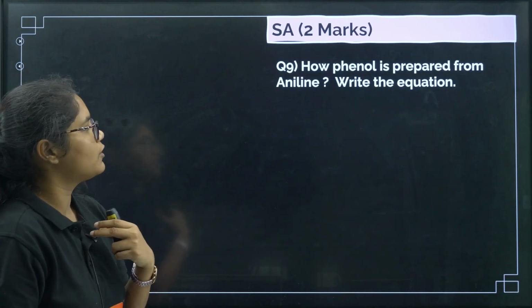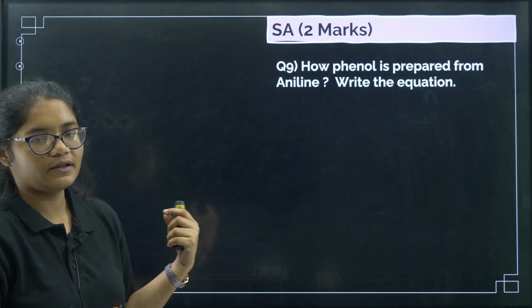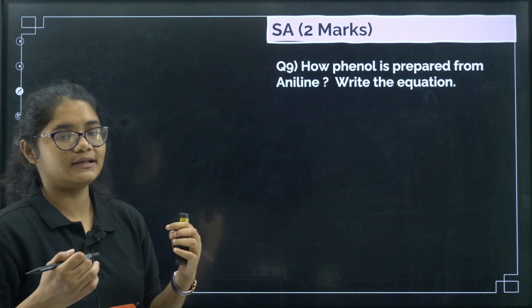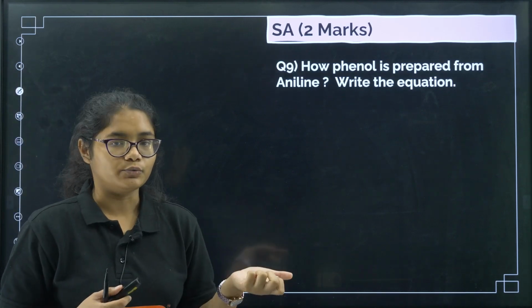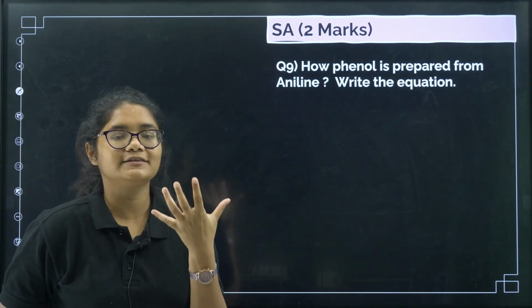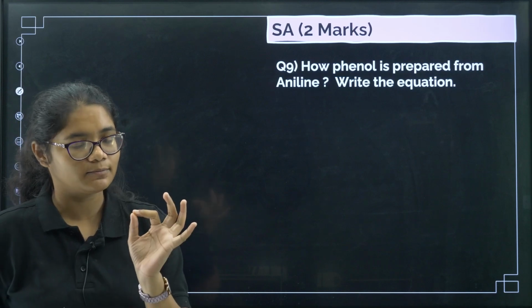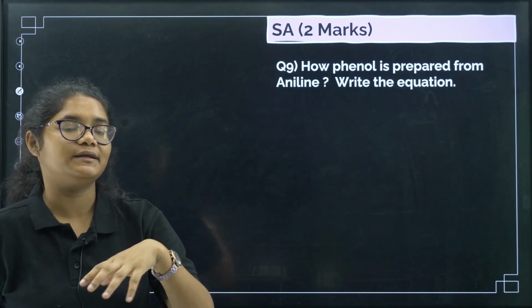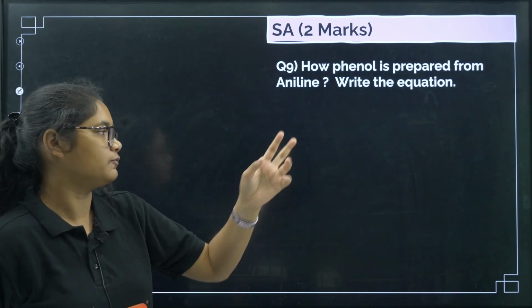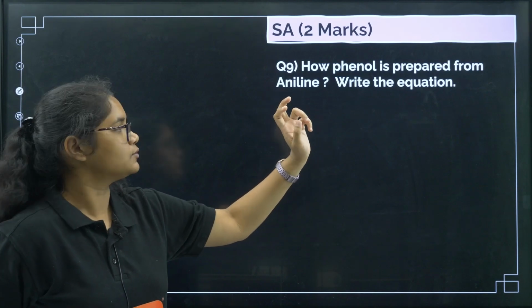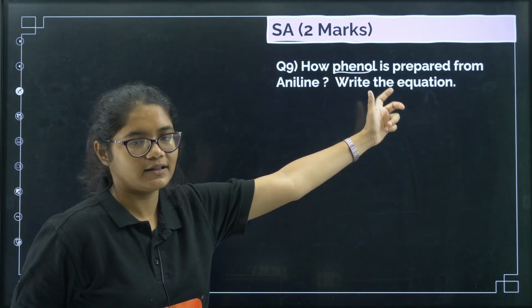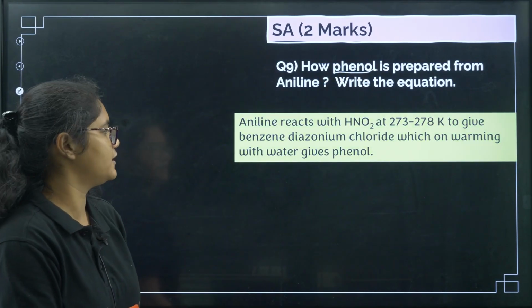Next, how is phenol prepared from aniline? Write the equation. When aniline is treated with HNO2, or you can write nitrous acid, to give benzene diazonium chloride, and then if you warm this benzene diazonium chloride with water, you will get phenol.